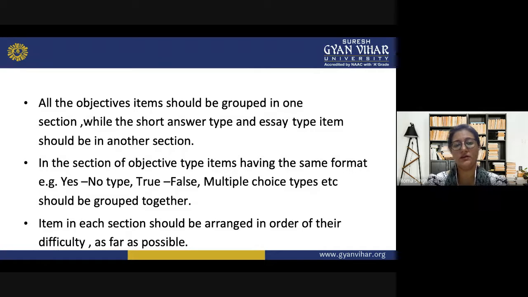Yes, no type will be grouped in one way. Then true, false questions followed by multiple choice questions. So this is the way in which you can improve the presentation of the question banks. So items in each section should be arranged in order of their difficulty as far as possible. So while preparing the question banks, you can find out which are the difficult questions. So you can go easy to difficult, or you can go difficult to easy. In this manner, you can follow the arrangement of the questions.